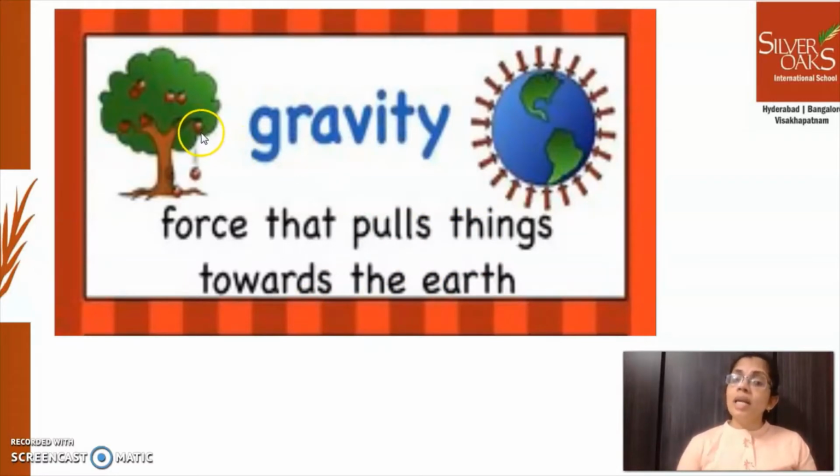The fruit falls down on the Earth. Why does it happen? That's due to gravity. Why are we able to stand on the Earth? That is also due to gravity. Without gravitational force, that is gravity, we cannot stand on the Earth, right? The houses are built due to the gravitational force because Earth's gravity makes it happen. Can you see gravity? No.